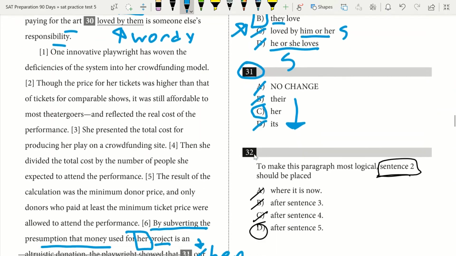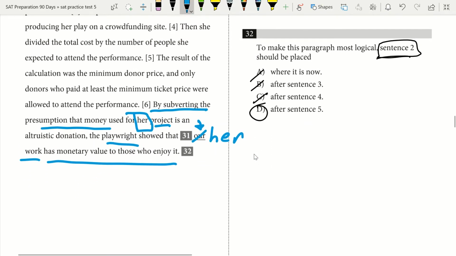One thing I want to point out for 31 as well is sometimes you'll have to go back to the sentence before the sentence you're on to find what that pronoun should be, to find that subject it's referring to, that antecedent. Most of the time it will be in that same sentence, but there are occasions where you have to go back to the previous sentence to figure it out. Those occasions can be rare on the SAT writing section, but it is there, which is why I want to show you that. Let's say you're reading through and you get to 31 and get stuck and don't know where to look. Just look back within the sentence. If you can't find a subject there, then go back to the sentence before.